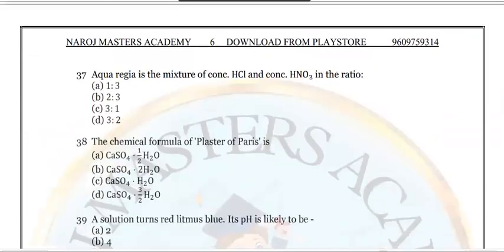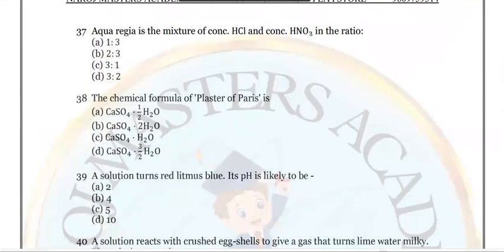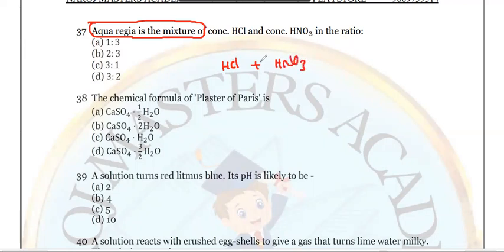Question number 37. Aqua regia. Remember the word aqua regia. This is very, very important. Aqua regia is a mixture of two acids, HCl and HNO3, both strong acids: hydrochloric acid and nitric acid.